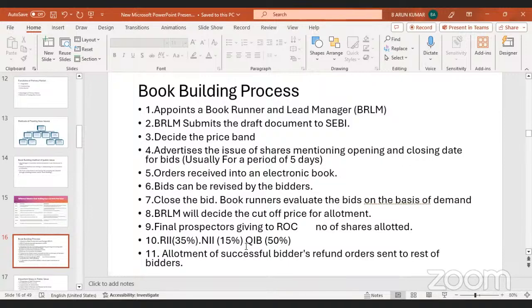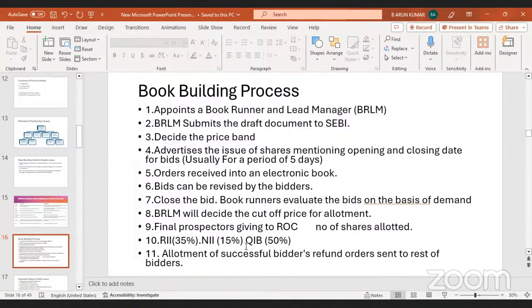Book building process is nothing but this: initially SEBI and the ROC, the Registrar of Companies, announce the prospectus. In this particular prospectus, they announce how much the price value is and how many shares they are issuing.